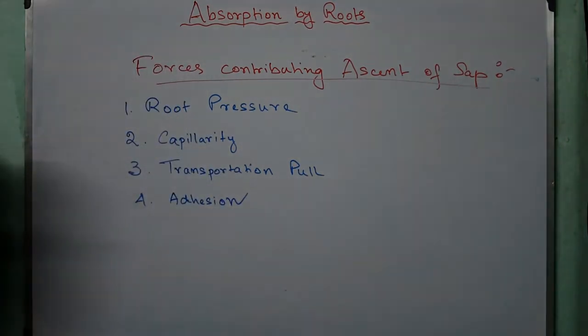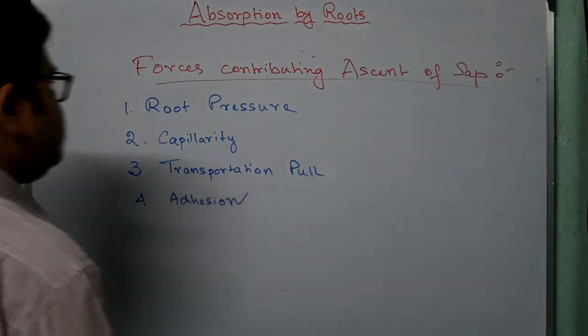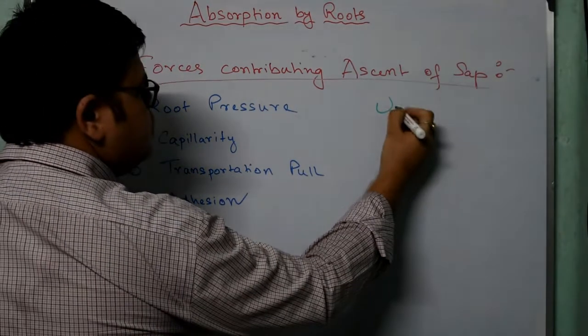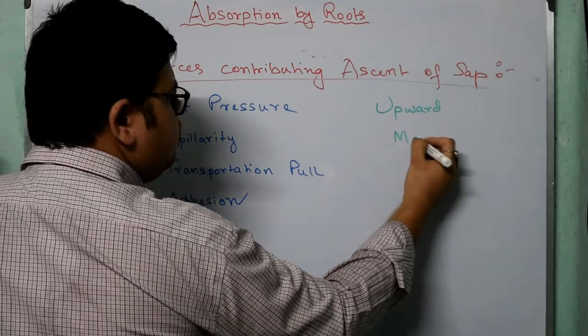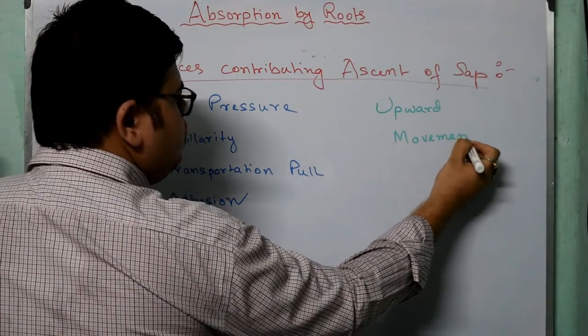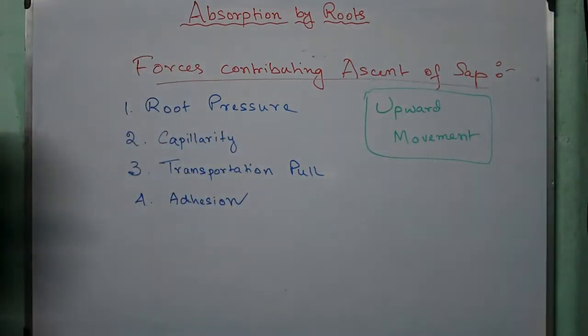These are the forces which are acting on the upward movement of ascent of sap. Okay, these all are upward movement forces. So what are they? Quickly look here.